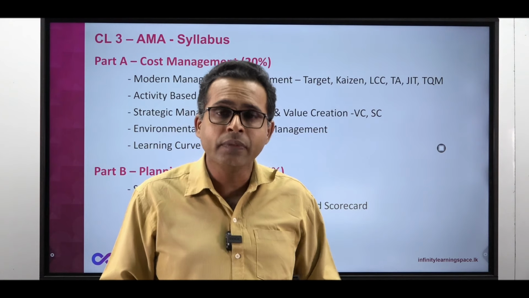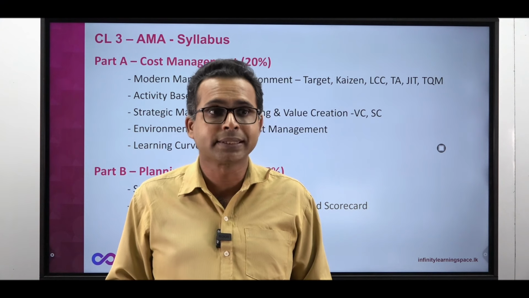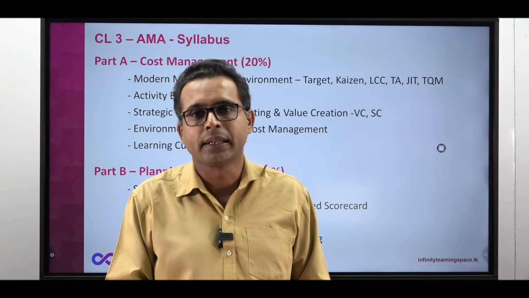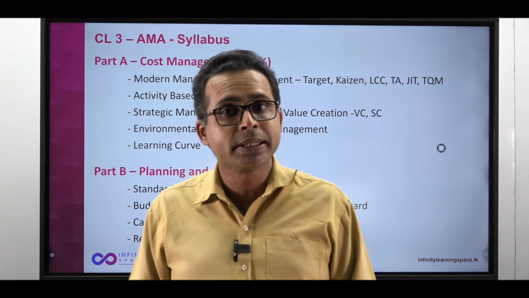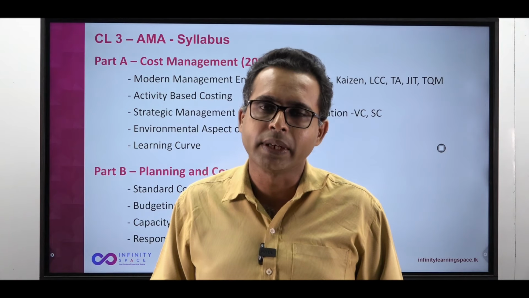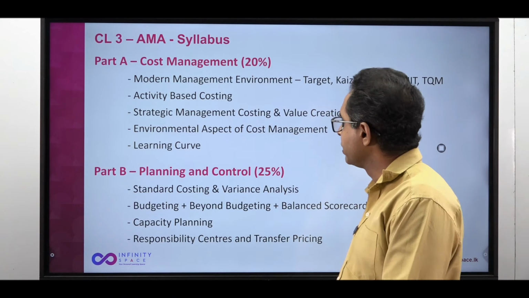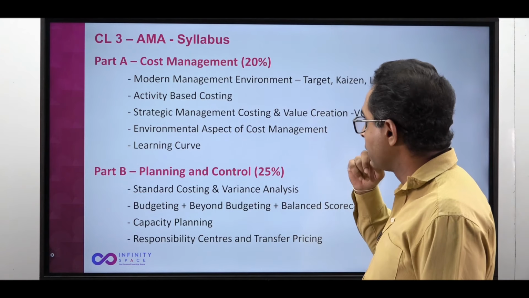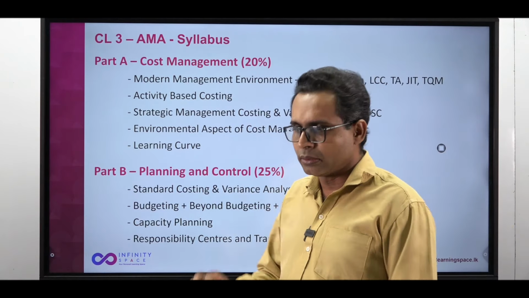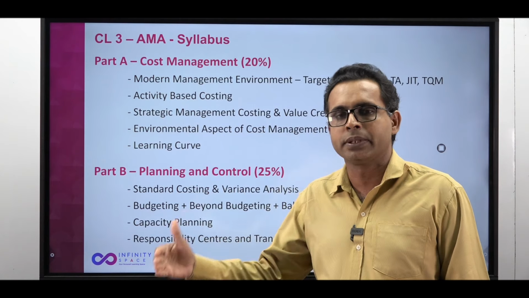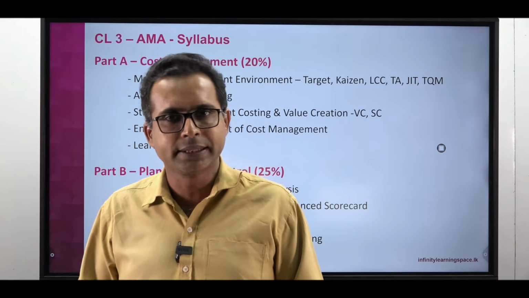Along with that, environmental costing: people don't pay much attention, but in the syllabus it's a kind of vital area. Regularly there have been questions in the MCQs. We get 10 MCQs for 20 marks. Sometimes it can come as part of a 10-mark or a 20-mark question. Environmental aspect of cost management, or simply environmental costing. And learning curve theory, usually combined with another area like project evaluation, budgeting, or standard costing.